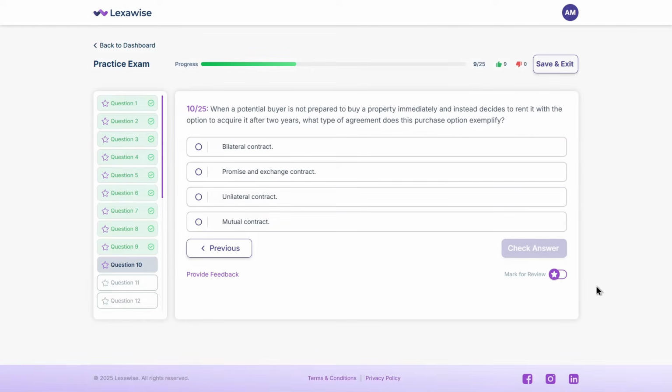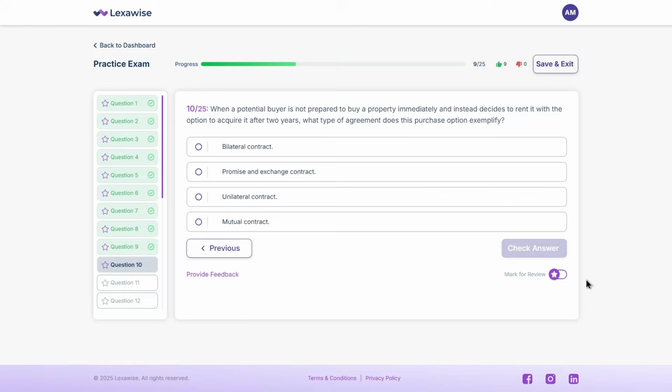When a potential buyer is not prepared to buy a property immediately and instead decides to rent it with the option to acquire it after 2 years, what type of agreement does this purchase option exemplify? A. Bilateral contract. B. Promise and exchange contract. C. Unilateral contract. D. Mutual contract. Think about it.